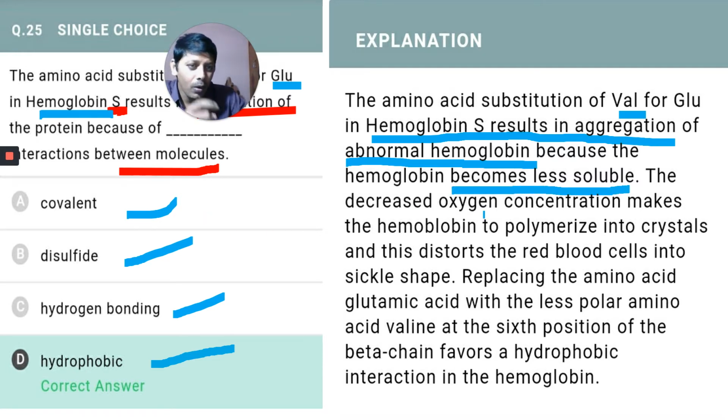The decreased oxygen concentration makes the hemoglobin polymerize, especially when the hemoglobin molecules come to systemic veins and the pulmonary artery, where there is deoxygenated blood and oxygen concentration is low. This makes the hemoglobin polymerize into crystals.